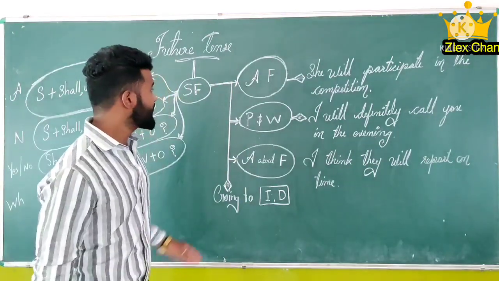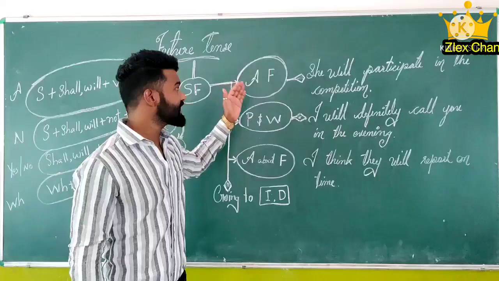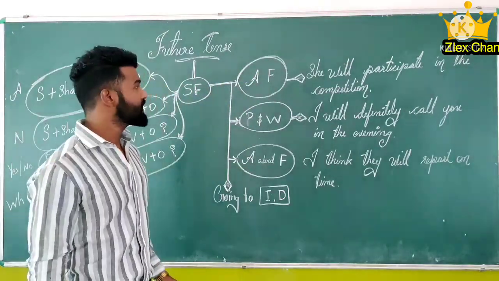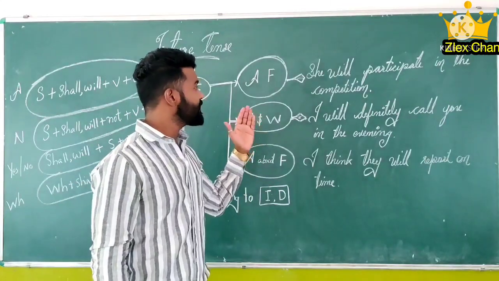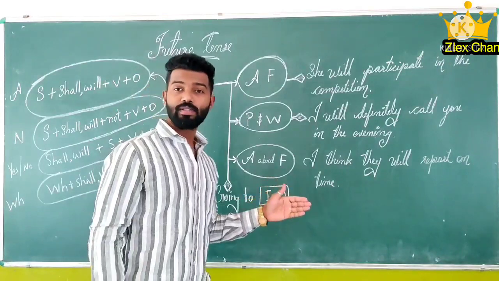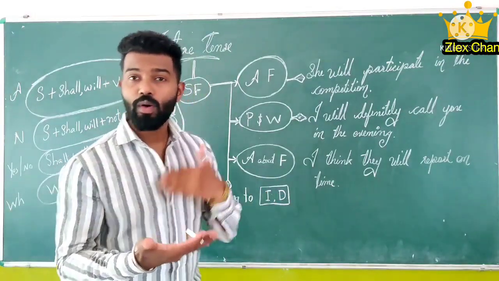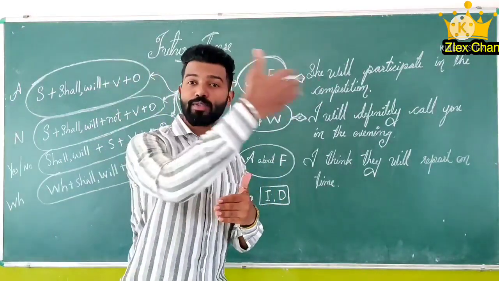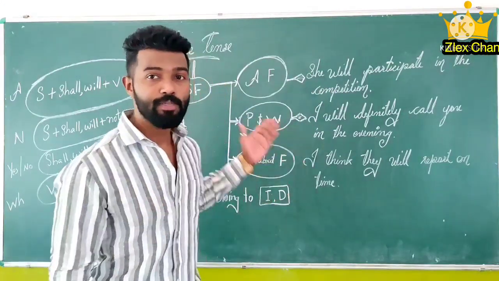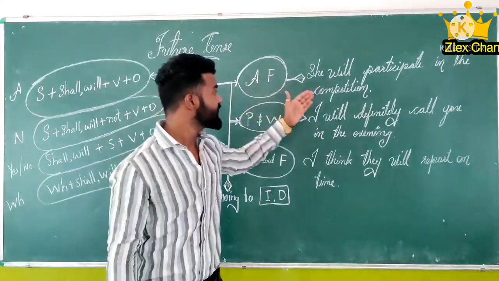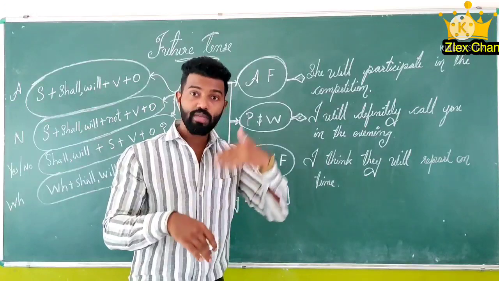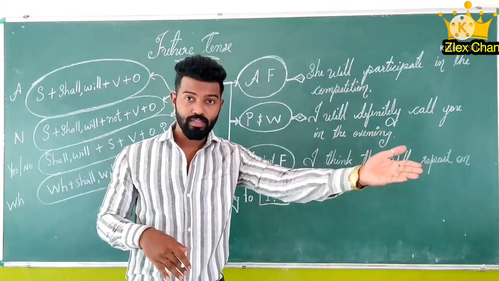First of all, for an action which will happen in the future. For example, she will participate in the competition. The event or action which is going to happen, at that time we can use simple future. That means not now, but in the future.